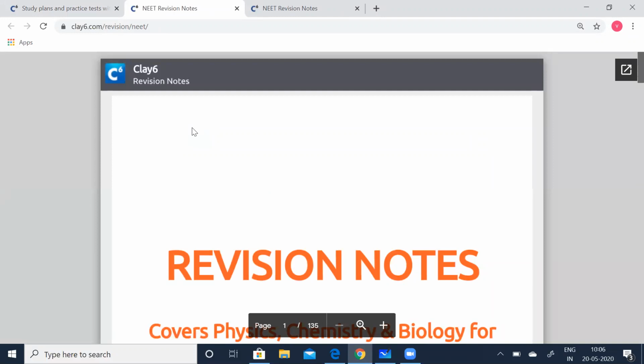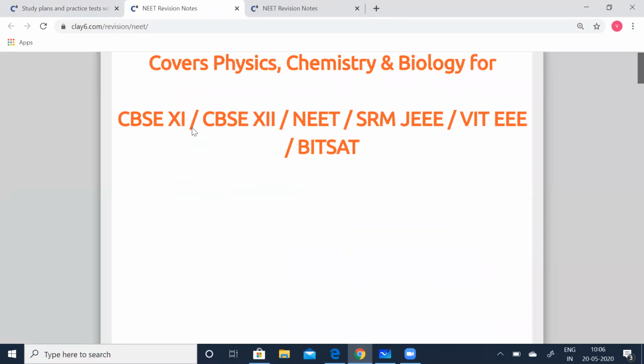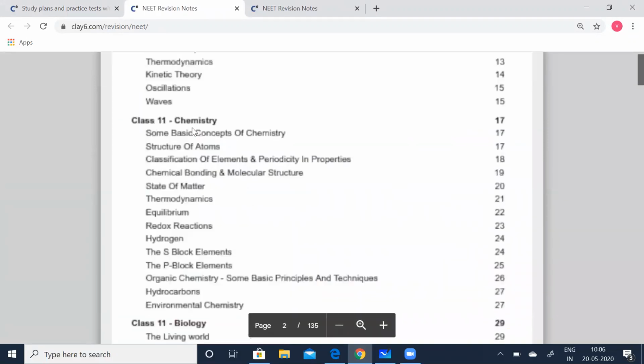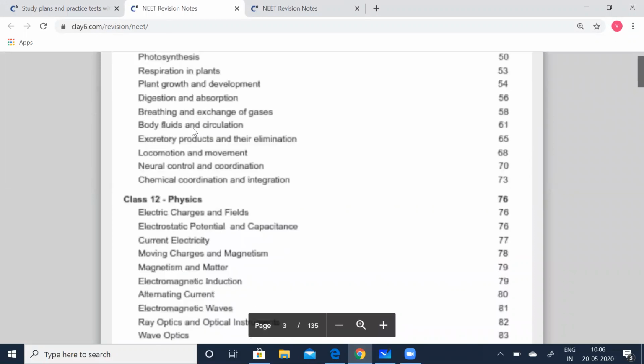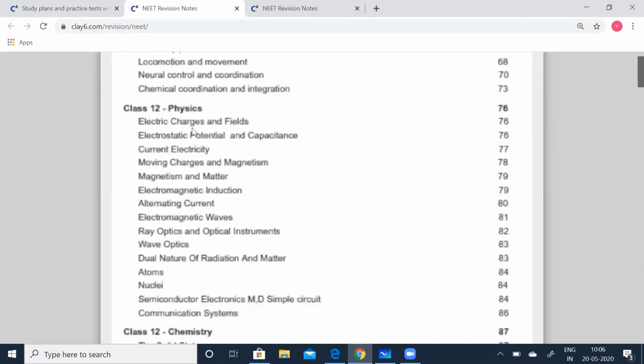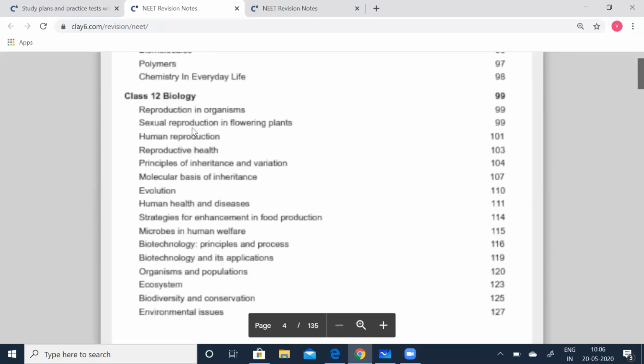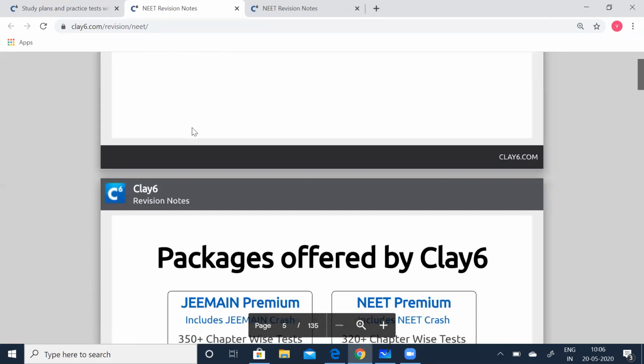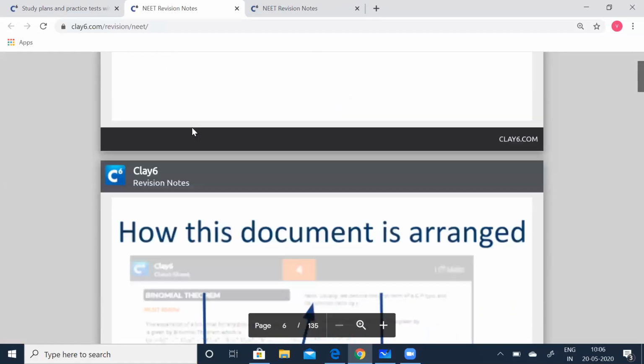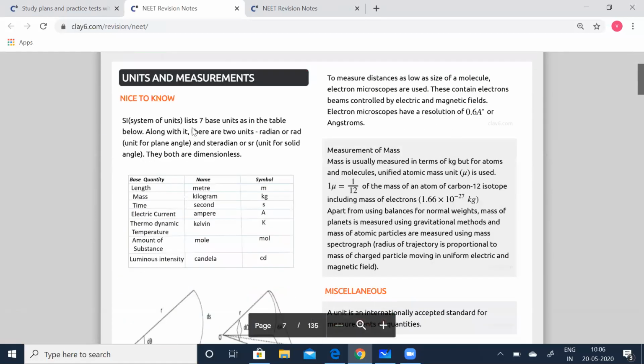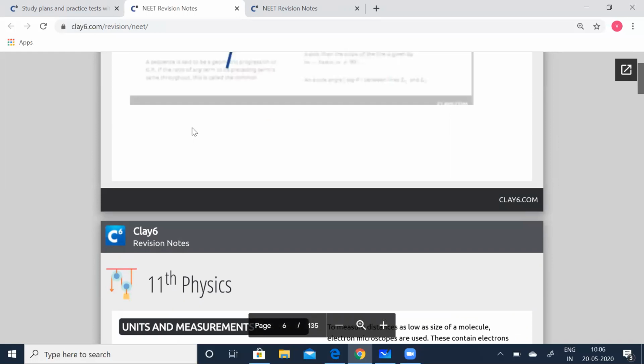Revision notes is basically the important formulae and the concepts which were summarized for all the three subjects, physics, chemistry and biology, for both class 11 and 12. So we have covered everything, all the concepts and the formulae which have to be applied for the different questions which are going to be asked. You can offer this. The packages are there. We have different chapter-wise concepts.